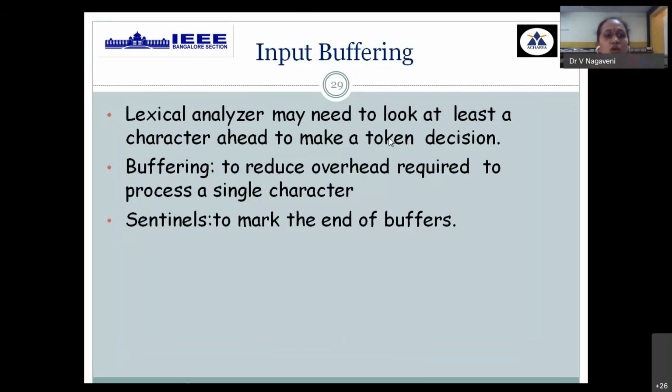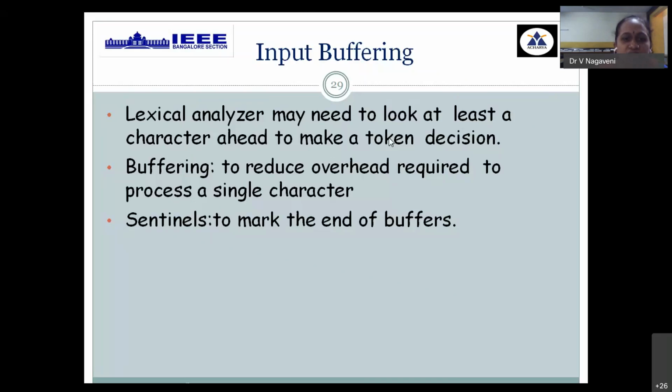To help in this segregation of the input program into tokens, we use a concept called buffering, also called input buffering. The input program is first stored into a buffer, where we restrict the size of the buffer to 4096 bytes, which is related to the size of your disk block. We use the standard two-buffer scheme, where each buffer is maintained with the same 4096 bytes.